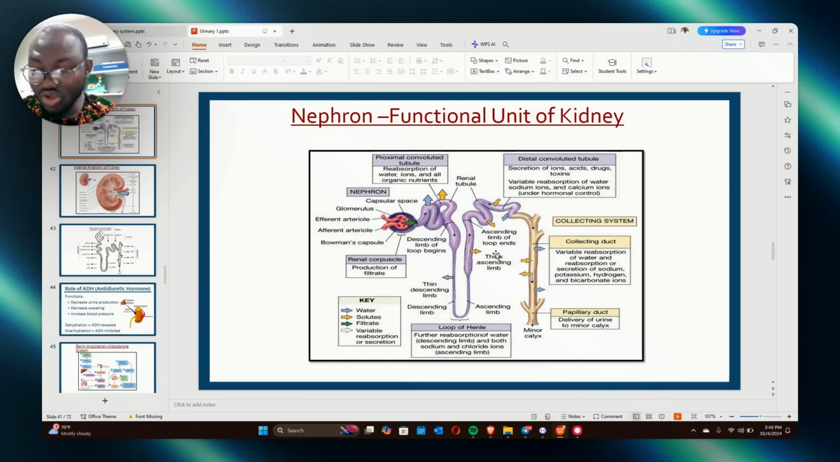And another thing you need to know is that in the proximal convoluted tubule, there are a whole lot of things that are reabsorbed. A whole lot of things reabsorbed. Like what?